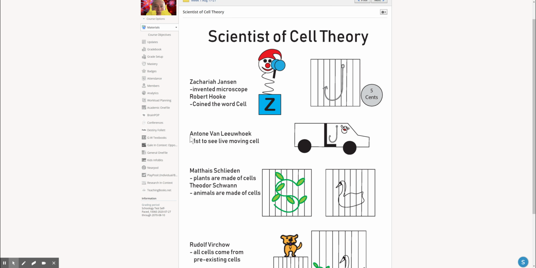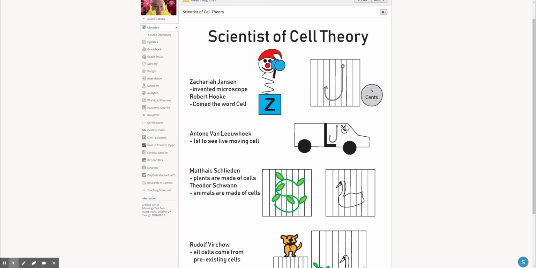All right. So going on to the next scientist of cell theory, and this is a crazy name, his name was Anton van Leeuwenhoek. I like that I put another hook there to help you remember we're talking about Leeuwenhoek. And the L right there stands for the Lewin part of his name. He was the first one to see through a microscope and see a moving cell.